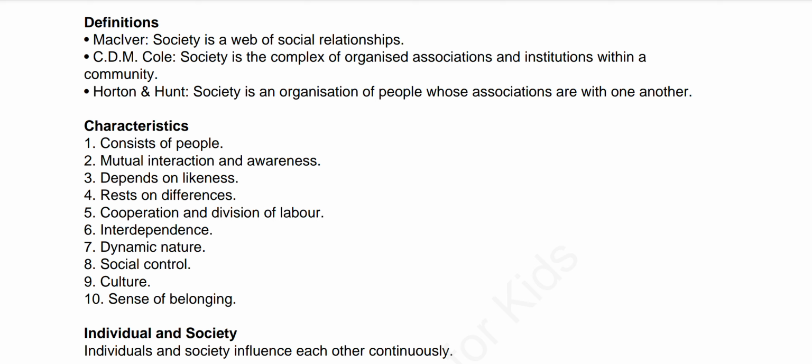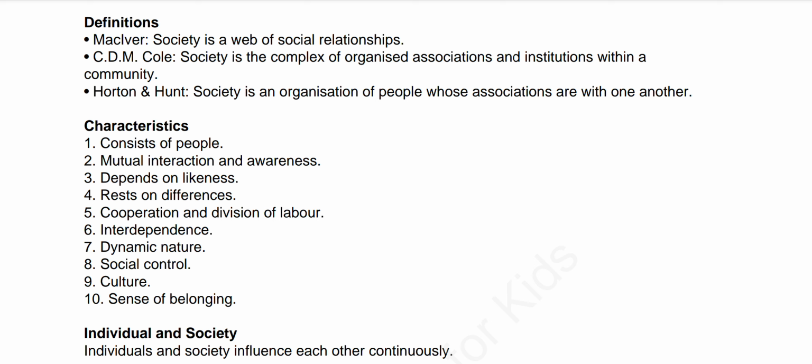The second point is mutual interaction and awareness. Society is a group of people in continuous interaction with each other. It means that individuals are in continuous interaction with other individuals of society. Social interaction is made possible because of mutual awareness.